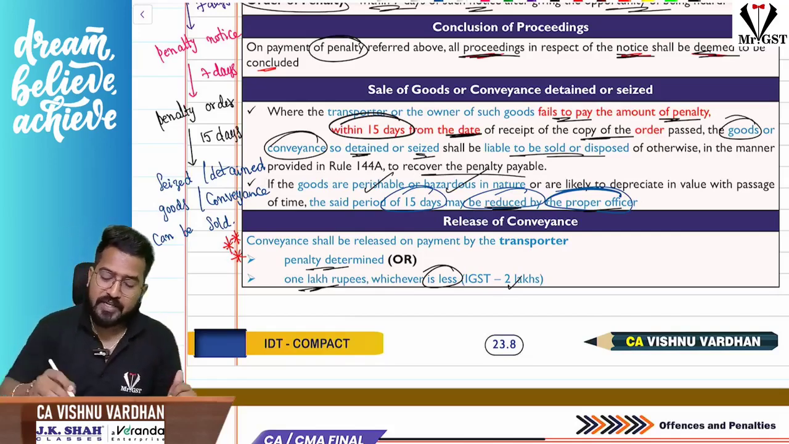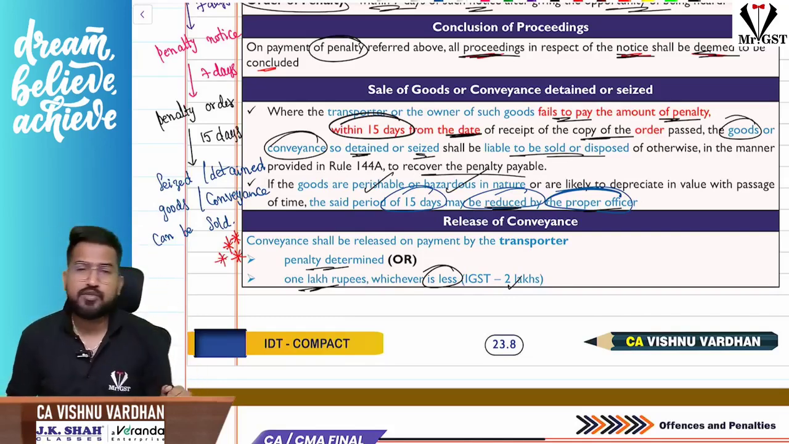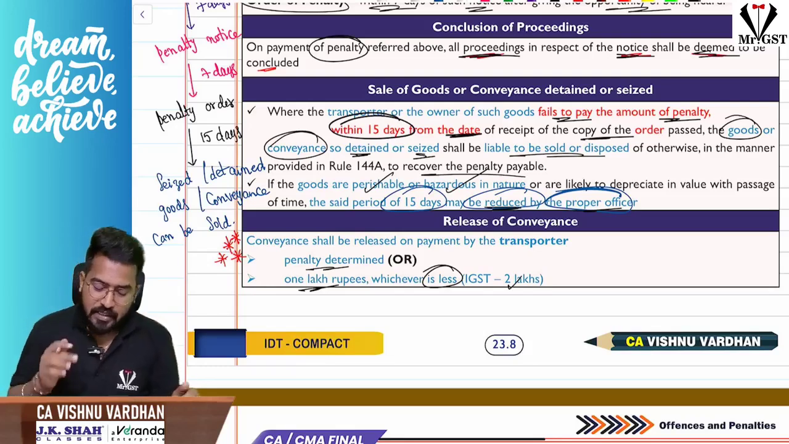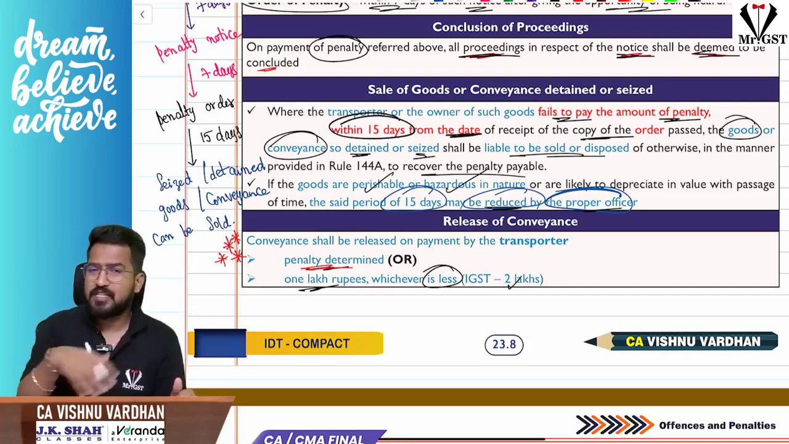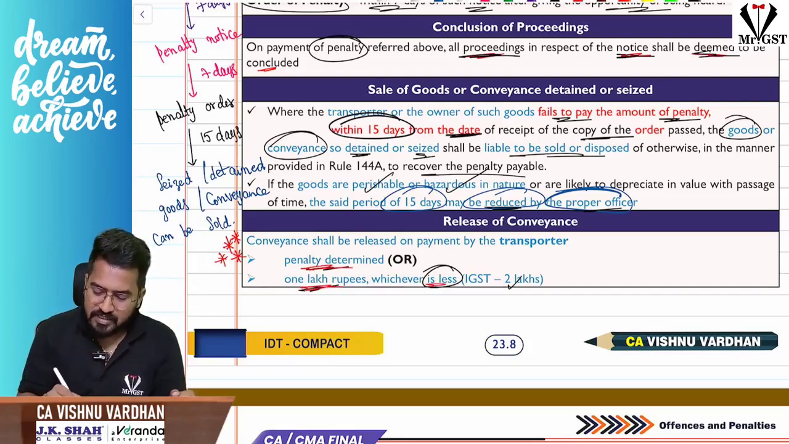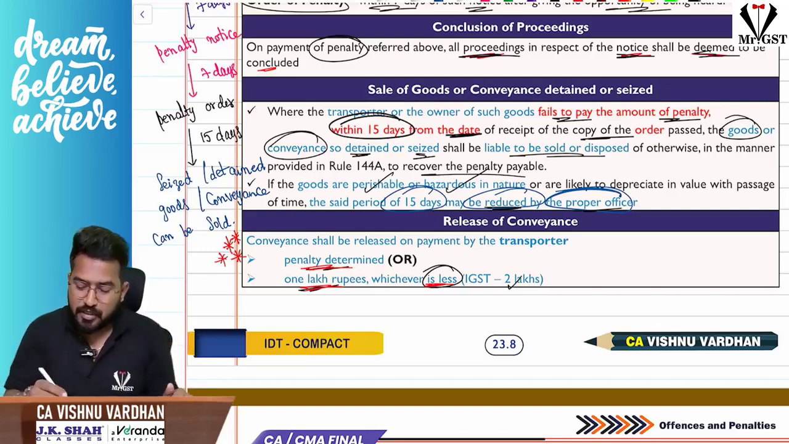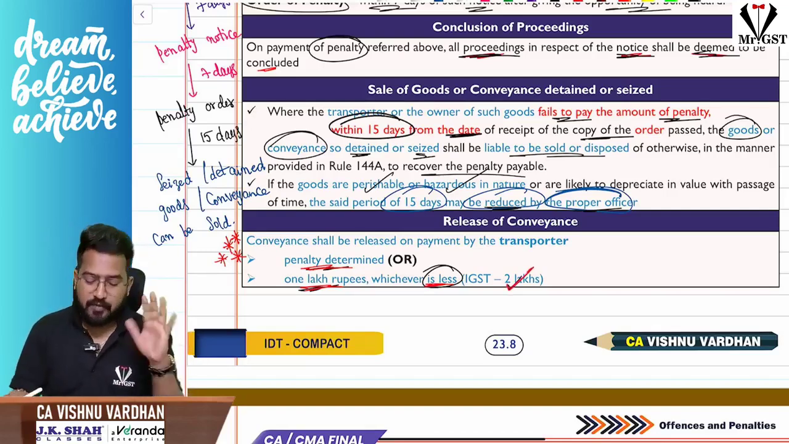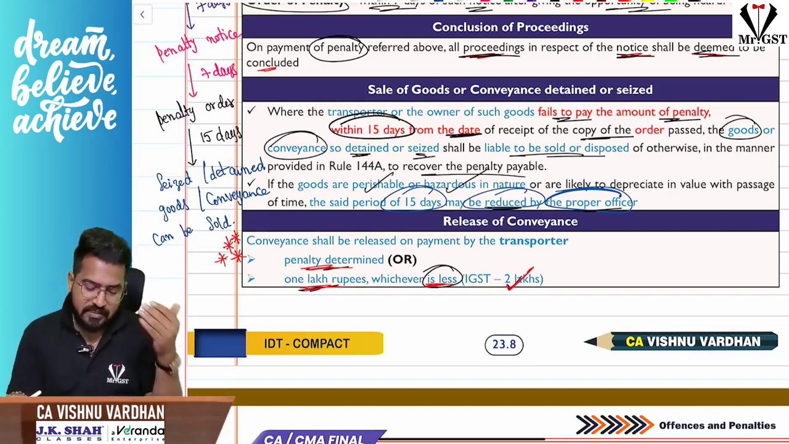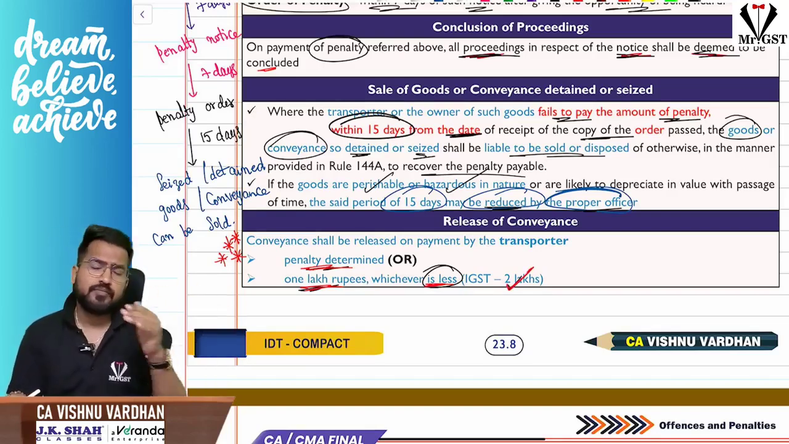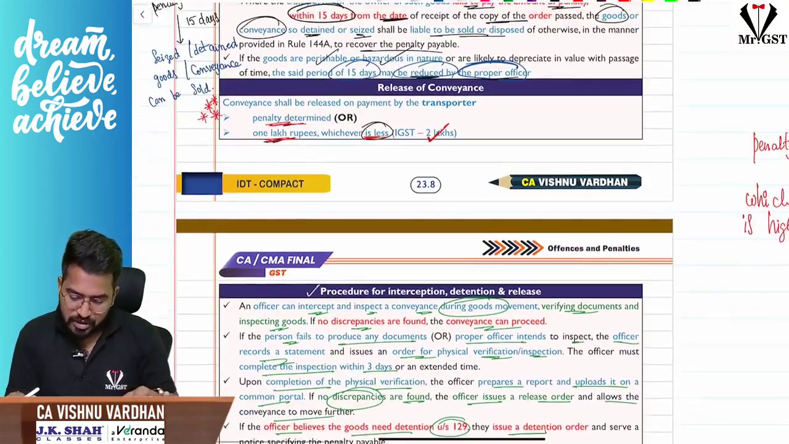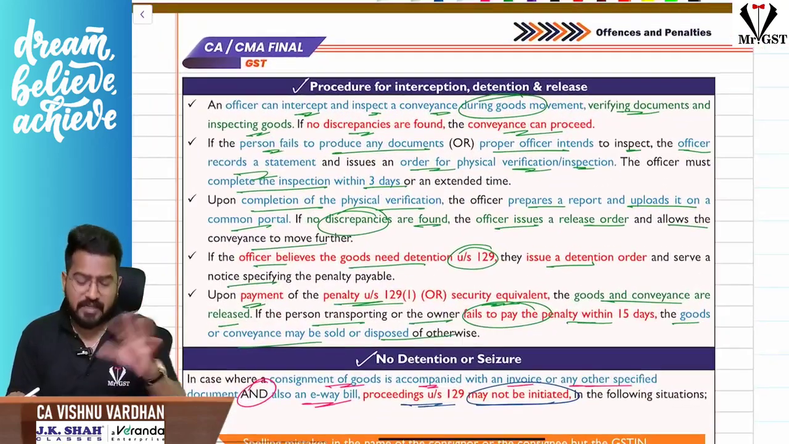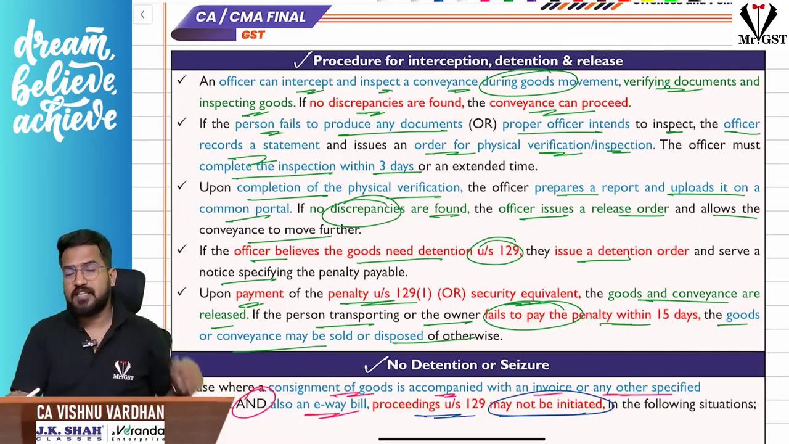Now one more important and interesting thing: sir, for releasing the goods we have seen the penalty, but for releasing the conveyance also there is a penalty. For releasing the conveyance, the penalty is the amount determined above as per the calculations, or 1 lakh, whichever is less. 1 lakh as per CGST and 1 lakh as per SGST, so total 2 lakhs. So for releasing the conveyance, the penalty determined above or 2 lakhs, whichever is less, will be the penalty. This is section 129 for you, the penalty for releasing the goods as well as for releasing the conveyance.